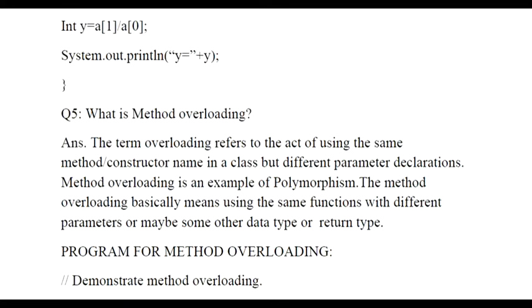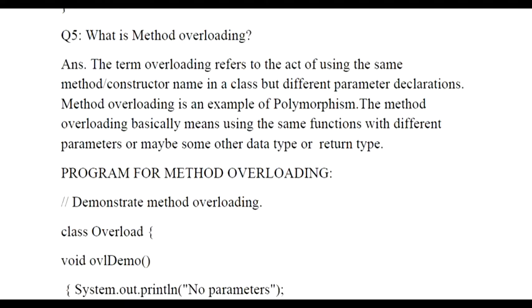Most important question, and the most confusing part also, is what is method overloading, and the second part that will be asked would be method overriding. So let us first understand what is method overloading. Whenever we are talking about overloading, it basically means the use of the same method or constructor in a class but with different parameters and different declarations. So method overloading is an example of polymorphism.